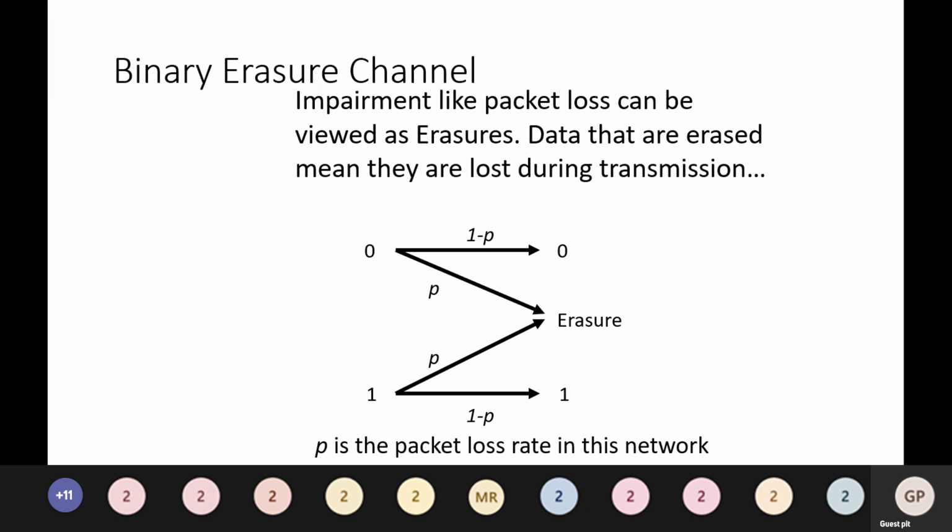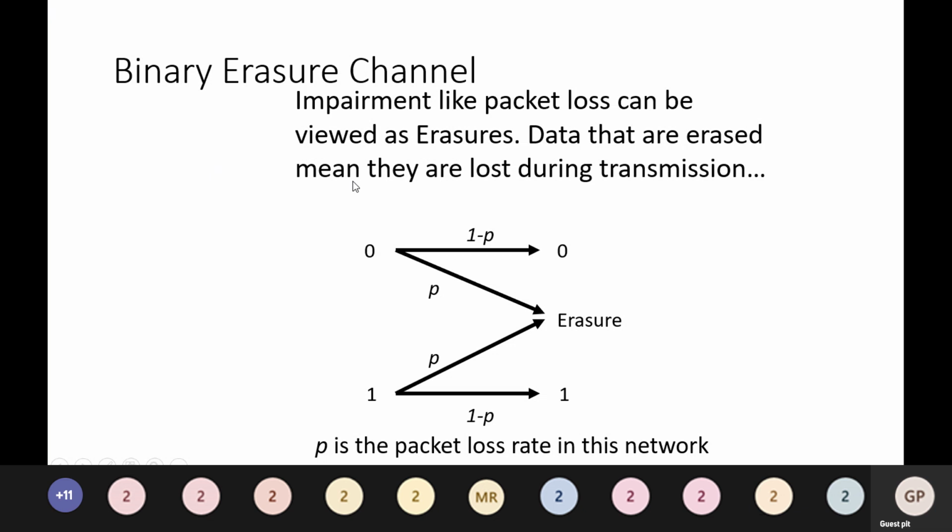Moving on to the next slide. Binary erasure channel. Impairments like packet loss can be viewed as erasures. Data that are erased are lost during transmission. So this is the binary erasure channel.